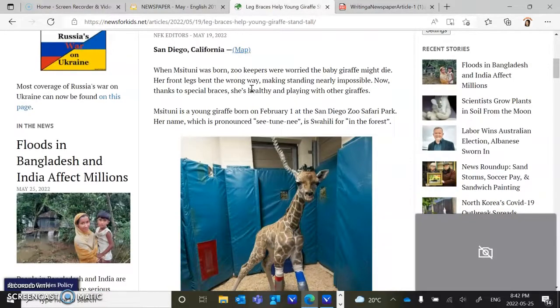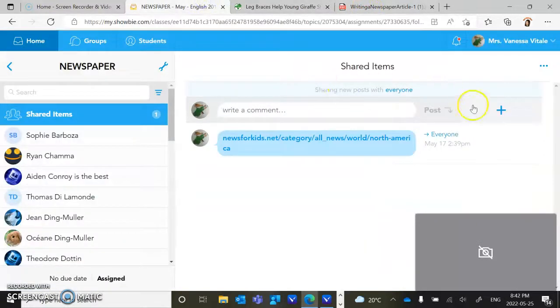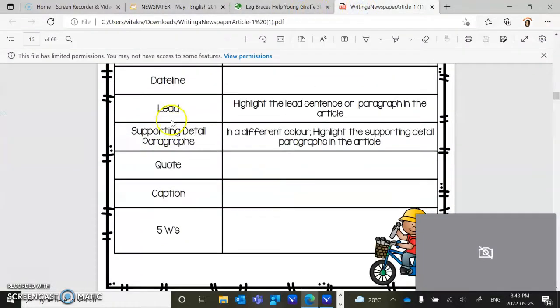You're going to add it to Shobi using the plus sign, which is over here, in the newspaper folder, and then you will be able to highlight and do everything that it's asking you to do for the lead sentence and the supporting detail paragraphs.